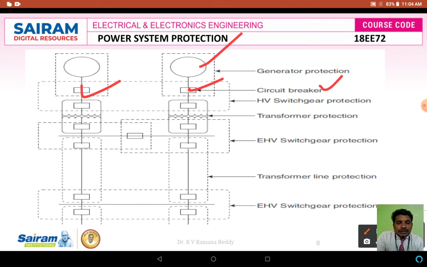That we can make, and that we can break through the circuit breaker. So the purpose of the circuit breaker is to isolate the faulty element of the system from the healthy element of the system, or the faulty section of the system from the healthy section of the system. In this scenario, the circuit breaker has been employed here.